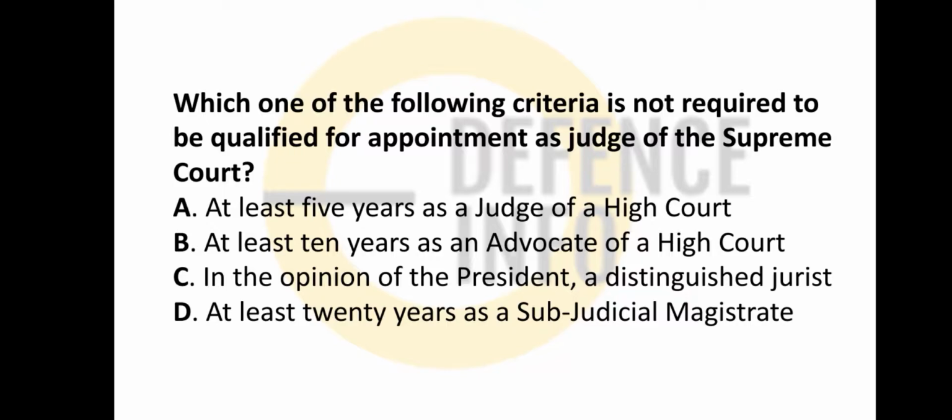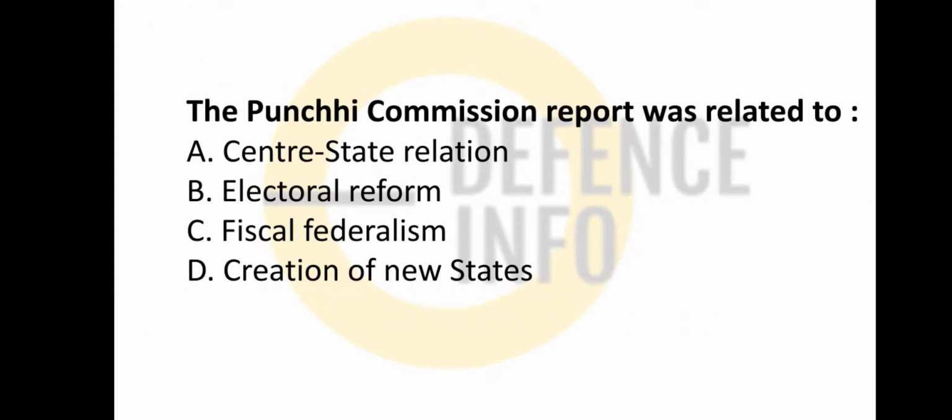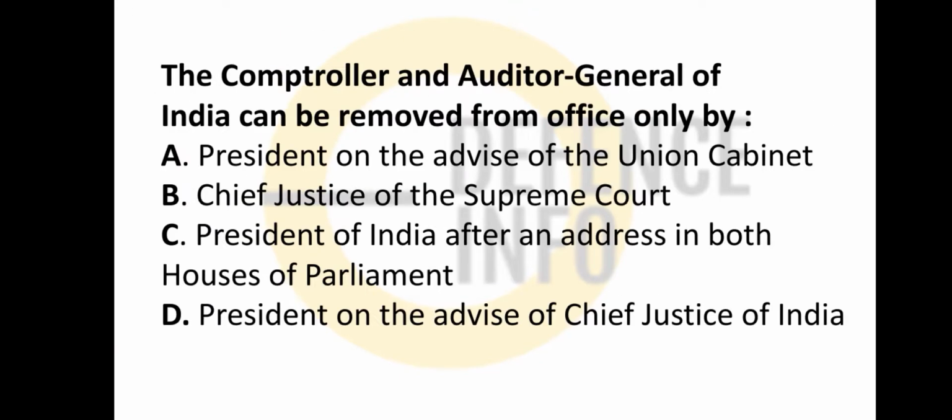At least 5 years as a judge of the High Court, at least 10 years as an advocate of the High Court, or in the opinion of the President a distinguished jurist. At least 20 years in the subordinate judiciary is not a criterion, so option D is incorrect. Okay. The Punchhi Commission report was related to central-state relations, so it is option A.